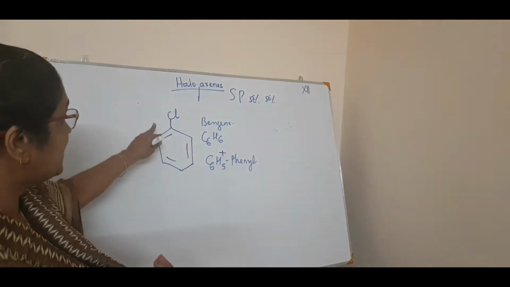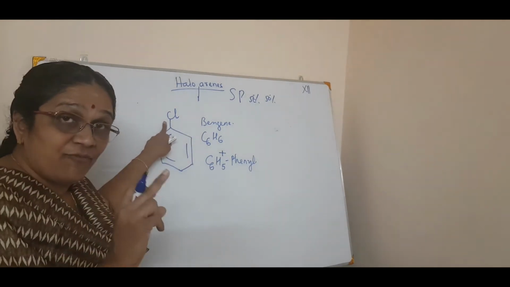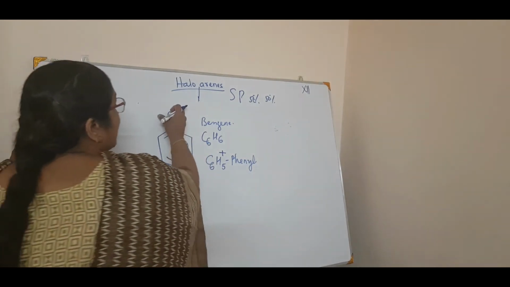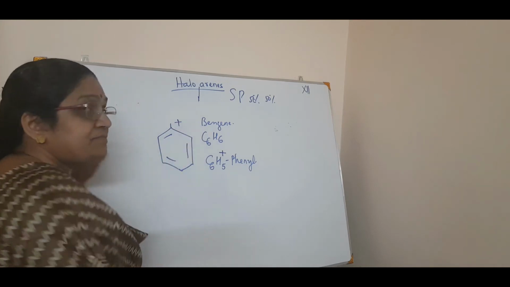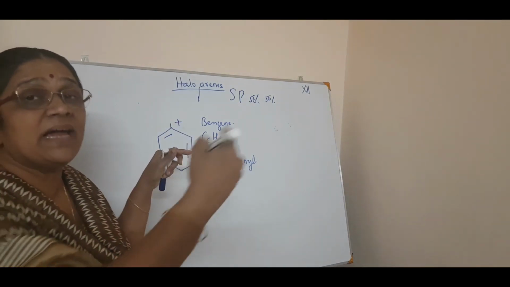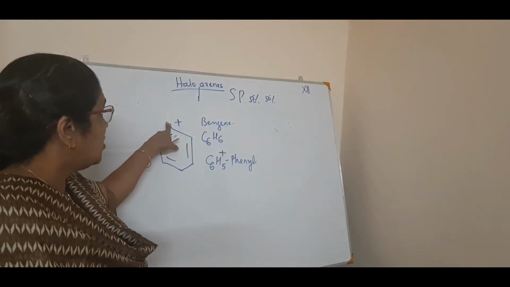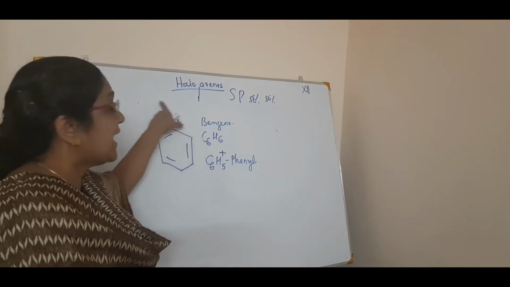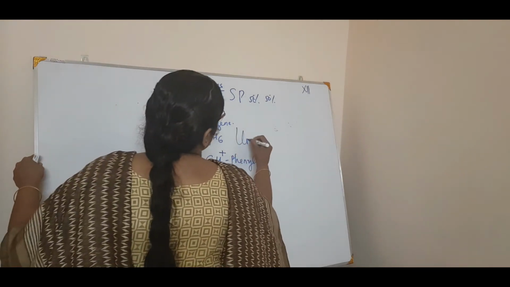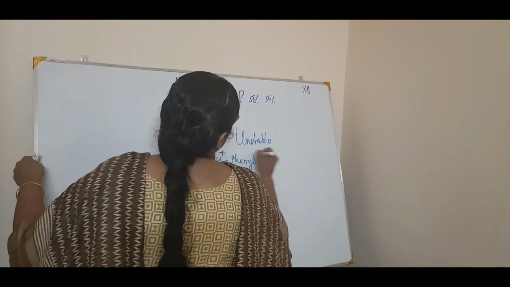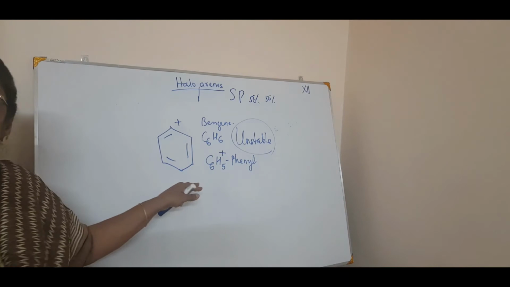Why? If it undergoes self-ionization, which means the Cl part is gone, what will you have? You will have a plus charge, right? Cl will go as Cl minus. So this will have a plus charge. This is called a phenyl cation. And this compound is highly unstable.